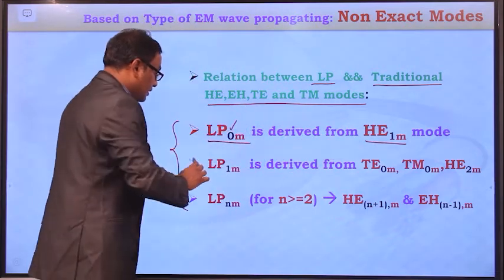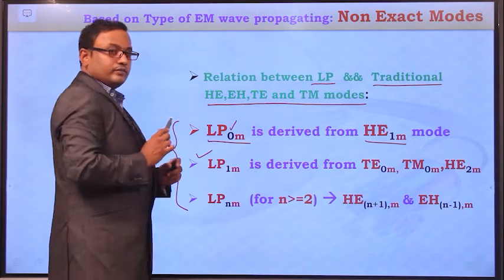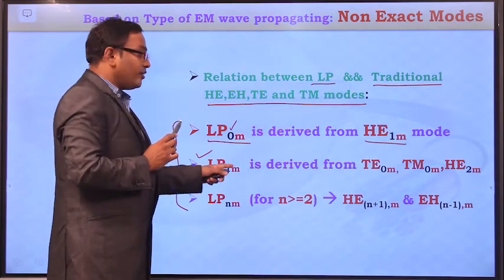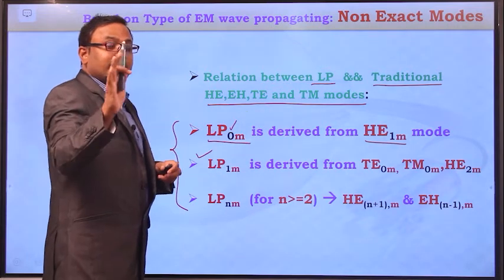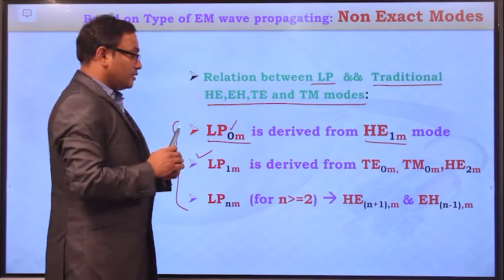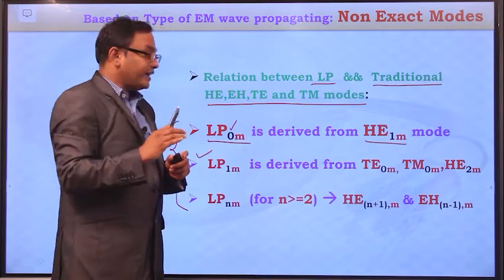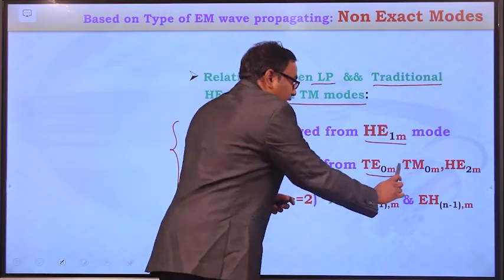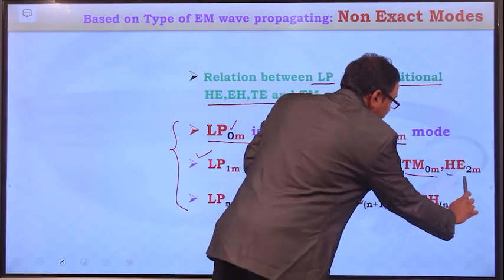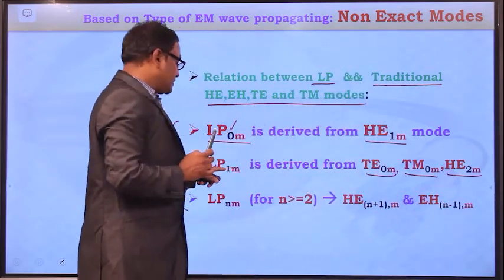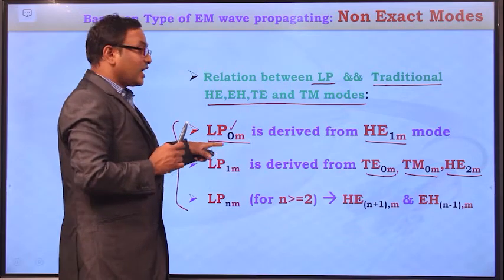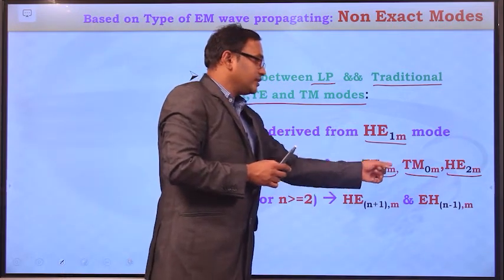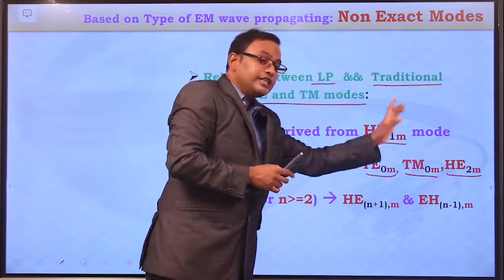And suppose consider LP1m mode. N value is 1 now. This LP1m mode will be derived from three different exact modes, and they are TE0m mode, TM0m mode and HE2m mode. So this LP1m mode is the combination of TE0m, TM0m and HE2m.